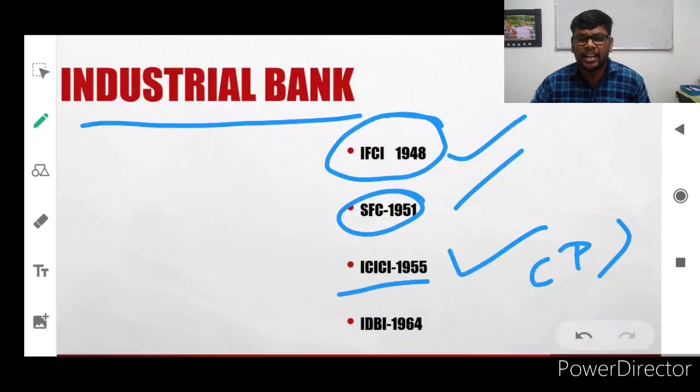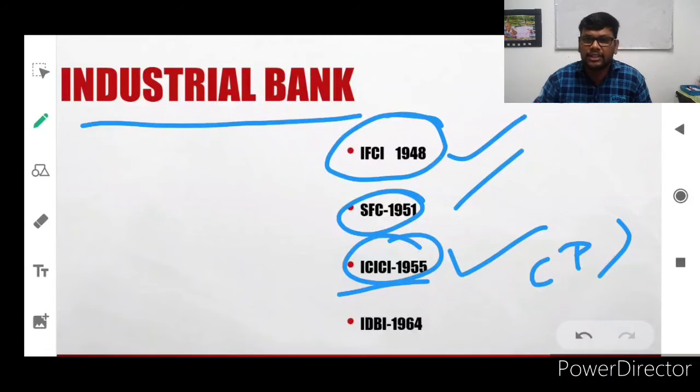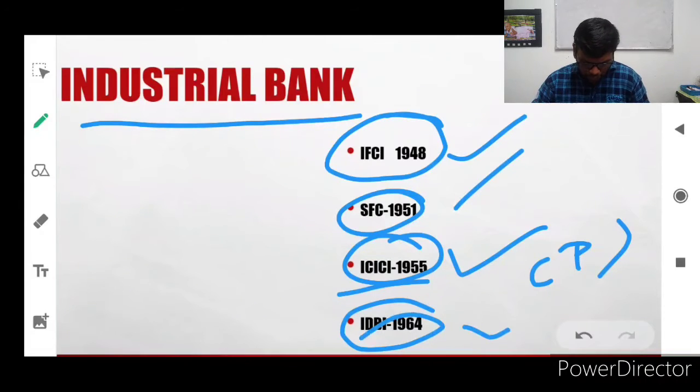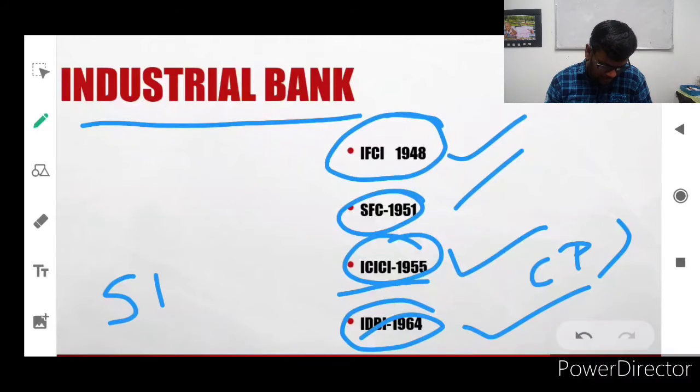The expansion of ICICI is Industrial Credit Investment Corporation of India. So for industries, they are giving financial support. And IDBI Bank was started in the year 1964. With the help of IDBI, they are supporting many industries, even SSI, small scale industries, micro, medium and small scale industries, for tiny industries especially SIDBI is there, Small Industrial Development Bank of India, in the year 1974.